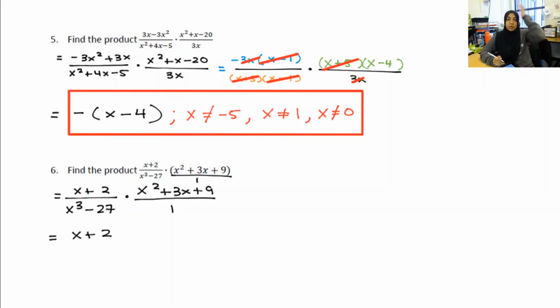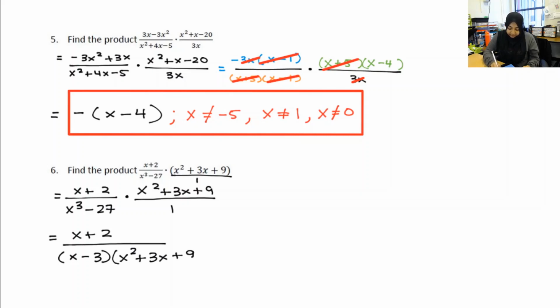Now you might be thinking, oh my goodness, x cubed, I have no idea how to do that. Well, luckily, hopefully you remember x cubed is a perfect cube and 27 is also a perfect cube. This is the difference of perfect cubes. So this is actually going to simplify into x minus 3, because I keep the same sign, and then x squared plus 3x plus 9.